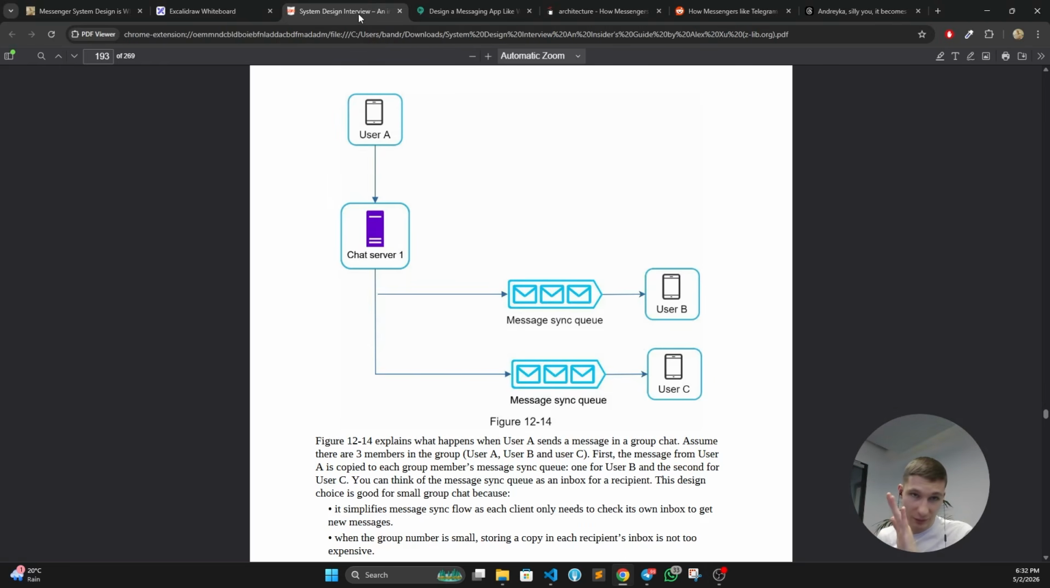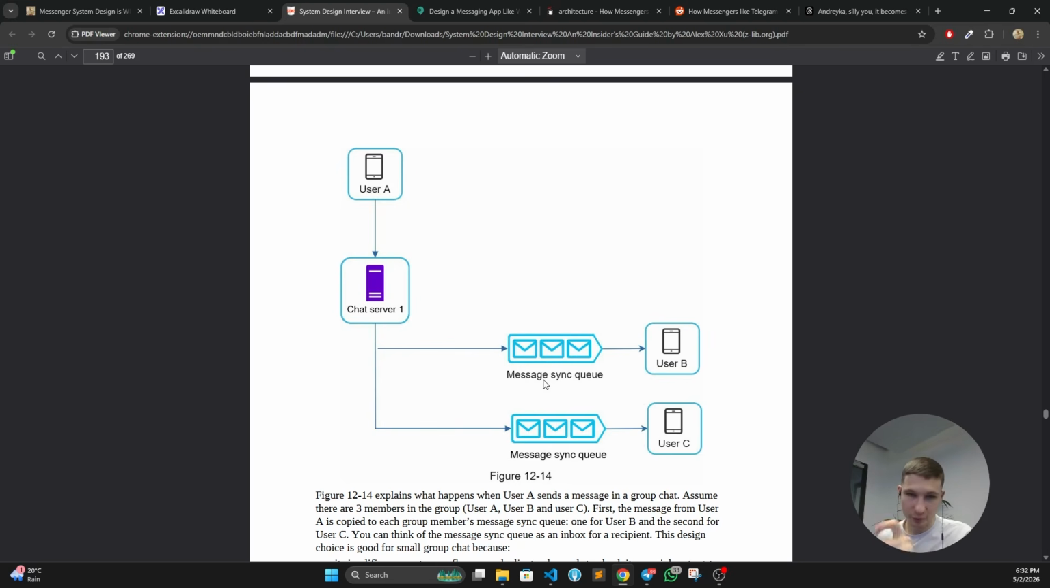So we're starting with System Design Interview by Alex Xu. I'm sorry, I'm not sure I pronounced it correctly. The solution here is to use a message sync queue per user, as far as I can tell. Yes, so this is a message queue per user, which is the worst possible way of implementing the PubSub approach here.